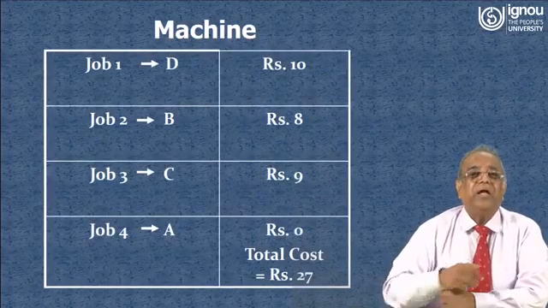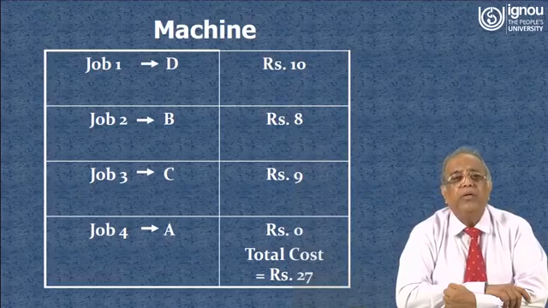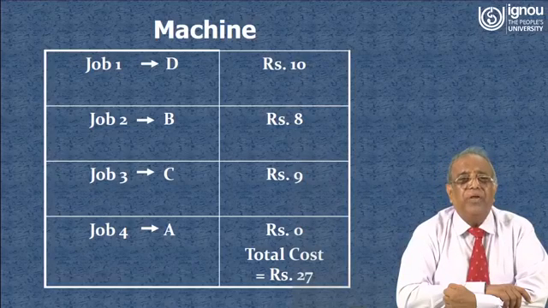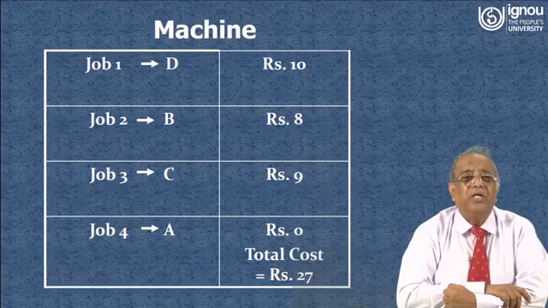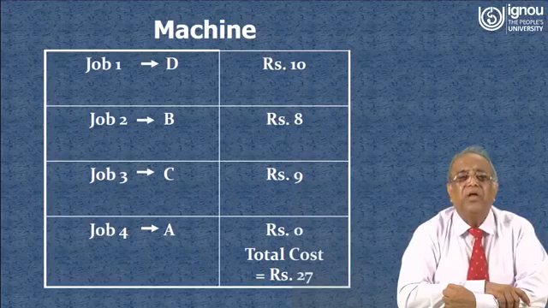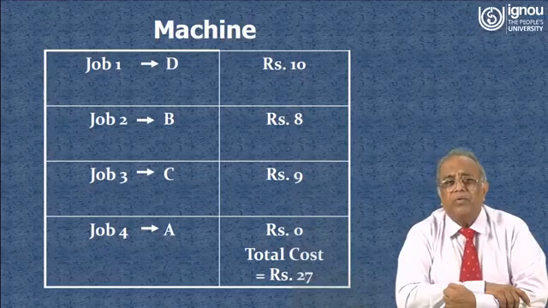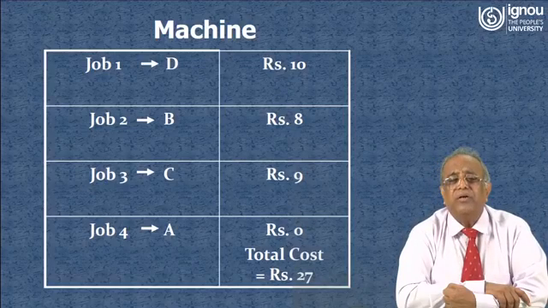So finally we have got the allotment for all the jobs: job 1 is at machine D, job 2 is at machine B, and job 3 is at machine C. Of course job 4 is the dummy variable we have considered, at A, where the cost is 0. So the total cost will be 8 plus 9 plus 10, that is 27 rupees. So this is the sequence of operations for the jobs in the machines available for completion of the jobs.